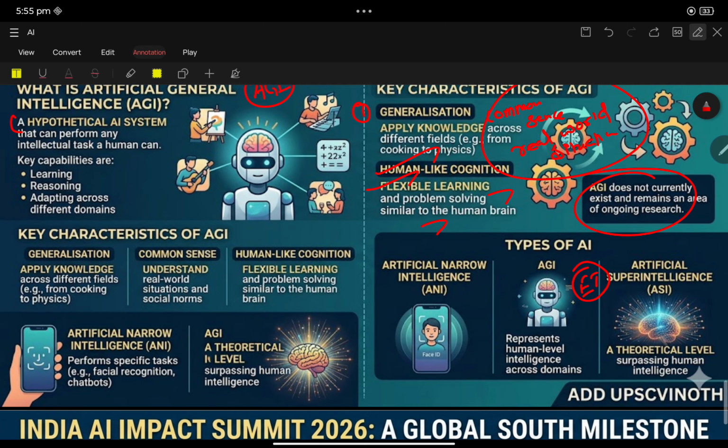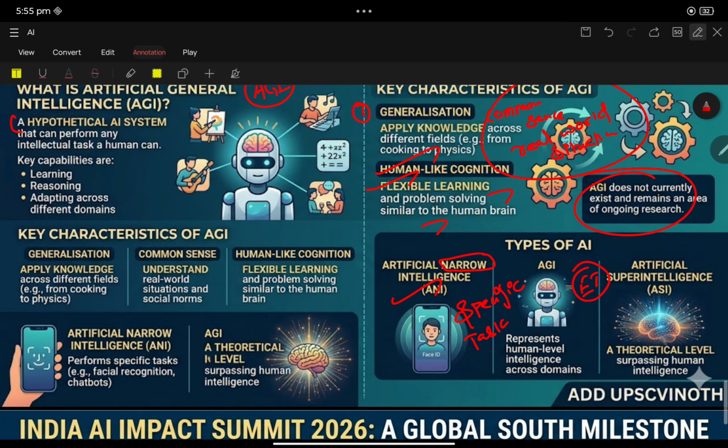So, types of artificial intelligence. What are all the types? First, artificial narrow intelligence. The keyword suggests it is narrow. It performs specific tasks, like facial recognition and chatbots.